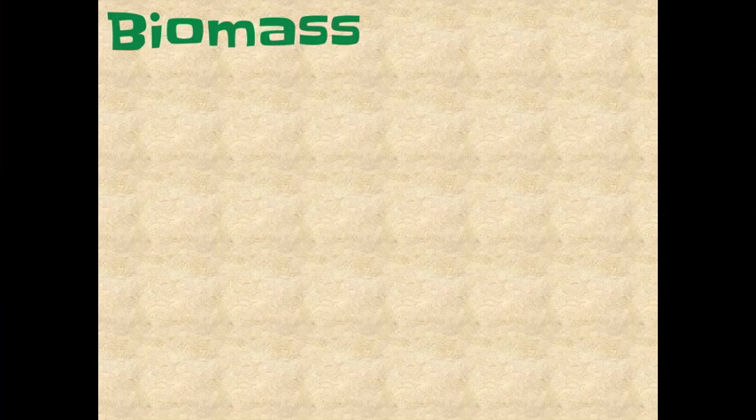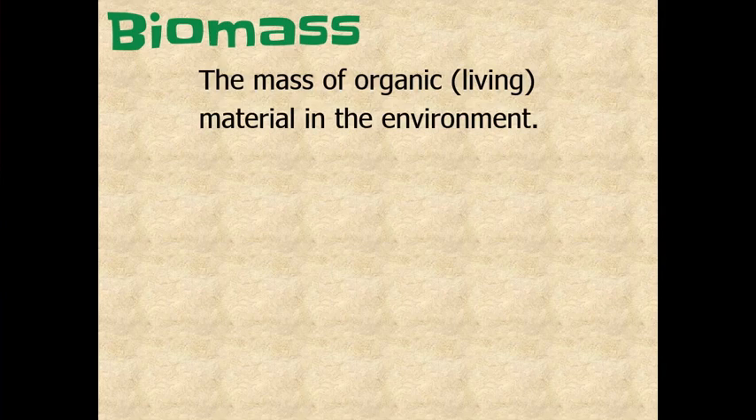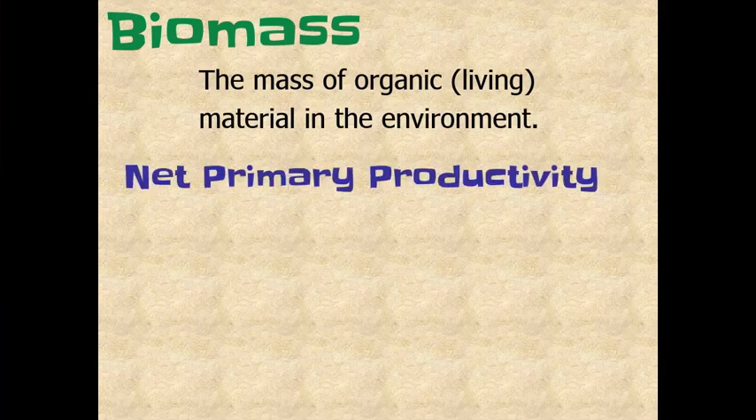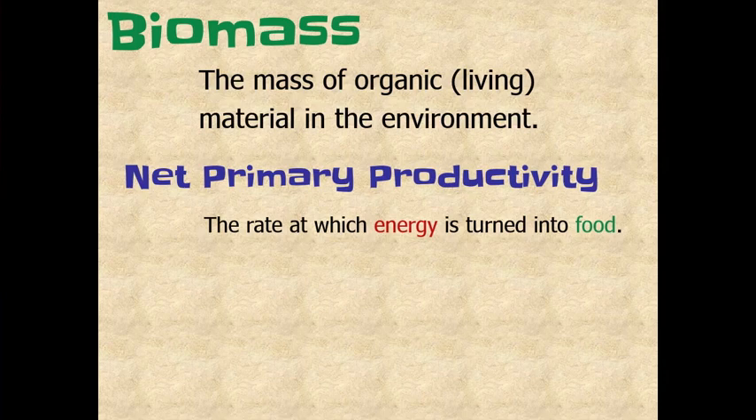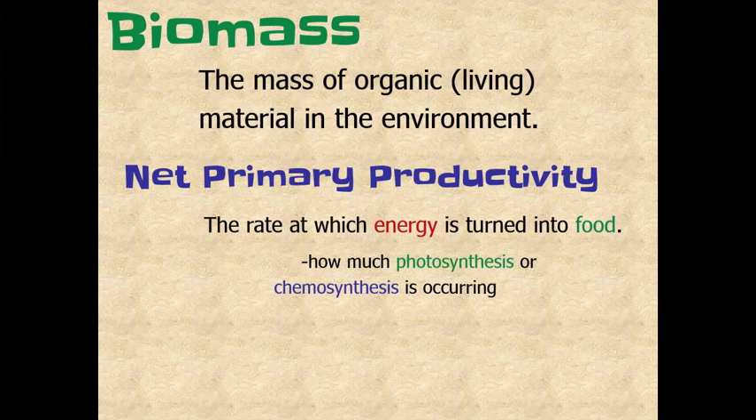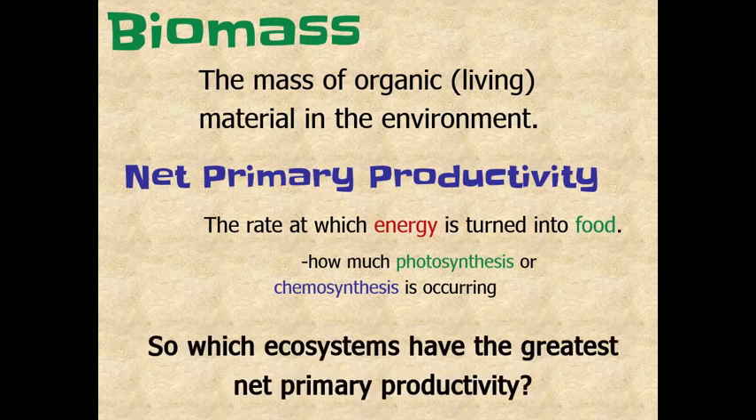Okay, in reference to producers and the amount of action that's happening in a given environment, there's the word biomass. Biomass is simply the mass of organic or living material in the environment. The net primary productivity is defined as the rate at which energy is turned into food. Now that's basically how many producers there are, how active that environment is. It's how much photosynthesis or chemosynthesis is occurring in a given environment.